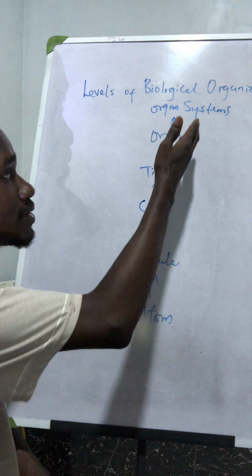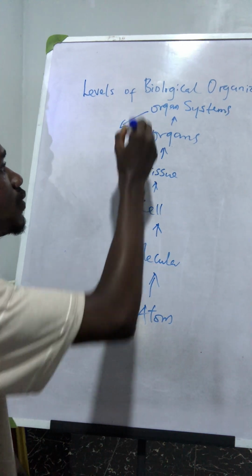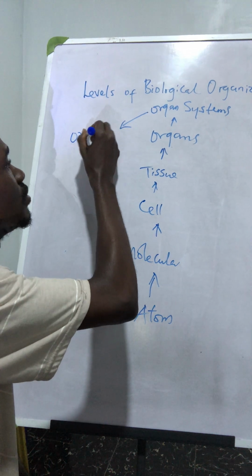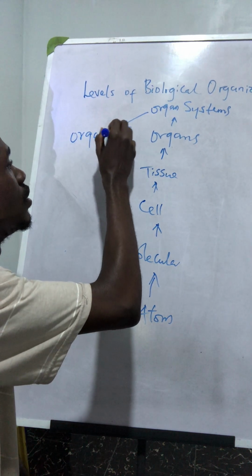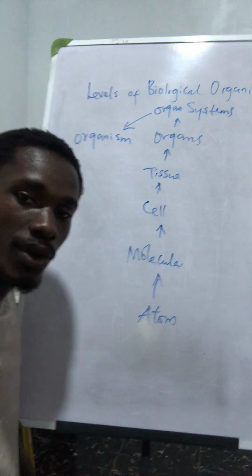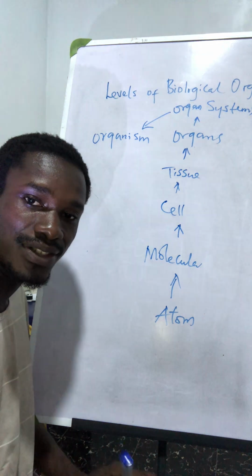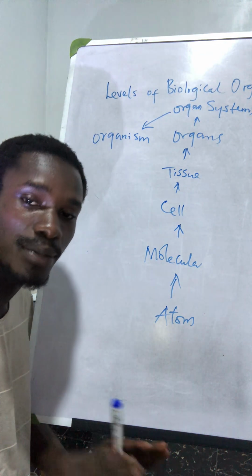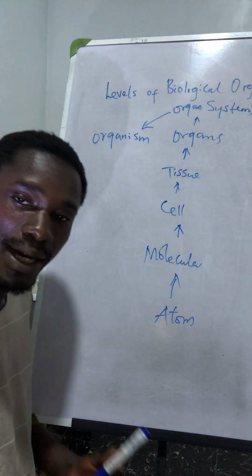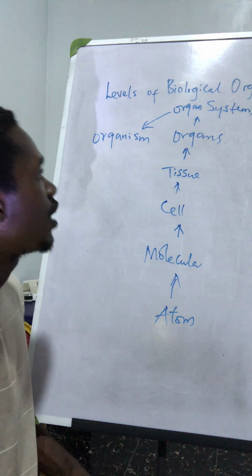So they form the organ system. The organ systems combine together to form the organism. An organism has a circulatory system, excretory system, cardiovascular system. All these organ systems put together make up the complex organism. So man is an organism, plants are organisms, as well as other animals.